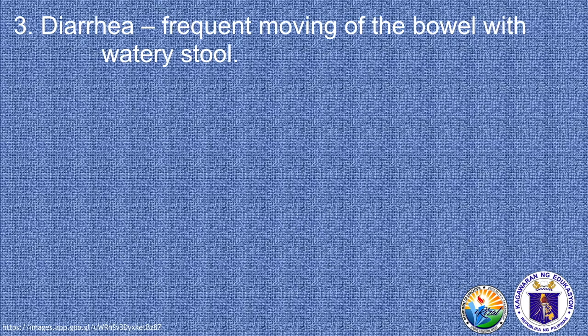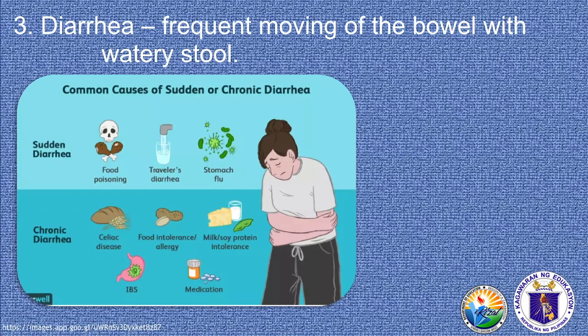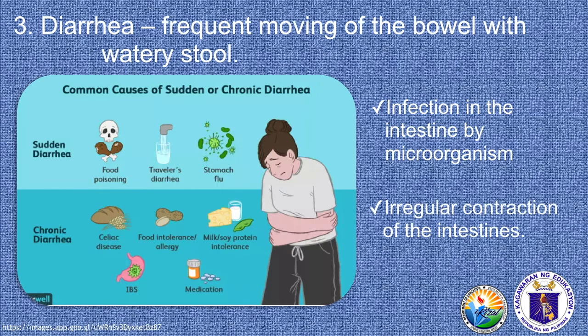The third one is diarrhea. So frequent moving of the bowel with watery stool. So the common causes of diarrhea are food poisoning, contaminated water, bacteria and virus that are present in food we eat or water we drink.